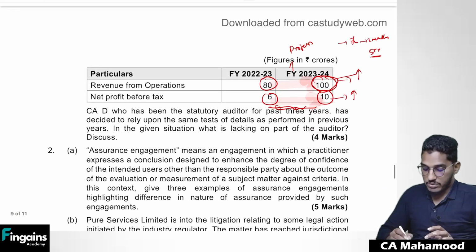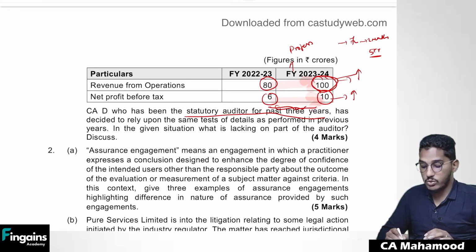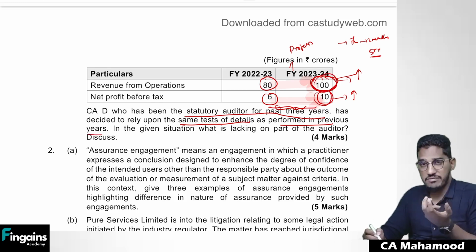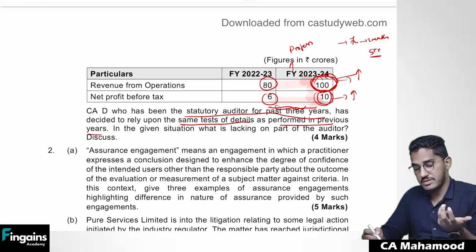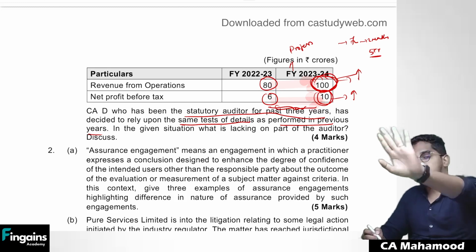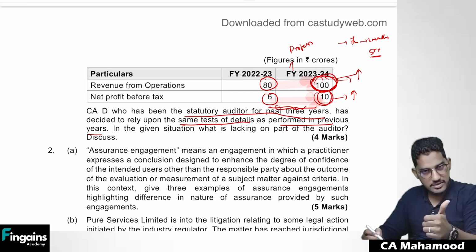Then what they have told: CA D, who has been the statutory auditor for the past 3 years, has decided to rely upon the same test of details as performed in the previous years. The engagement partner is telling, okay, even after having these many red flags, still the engagement partner feels that whatever audit procedures they have followed in the previous year, the same kind of audit procedures they want to follow in the current year. Do you think it is correct?